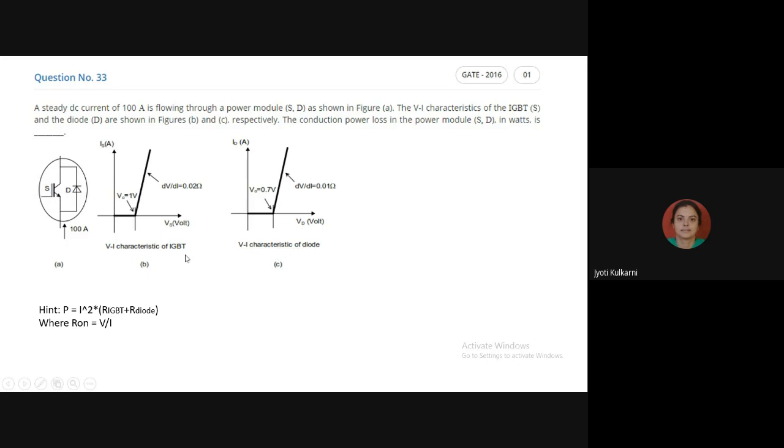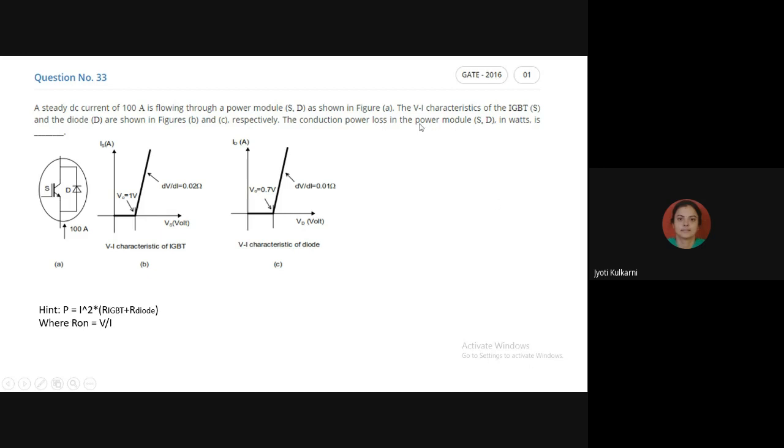So this is the VI characteristic of the IGBT. This is what is called the cut-in voltage. 1 volt is the cut-in voltage of the IGBT and 0.7 volt is the cut-in voltage of the diode. So once the applied voltage across the IGBT crosses 1 volt, it will carry the current at a larger value. And when the voltage across the diode crosses 0.7, it will carry the current of a larger magnitude.